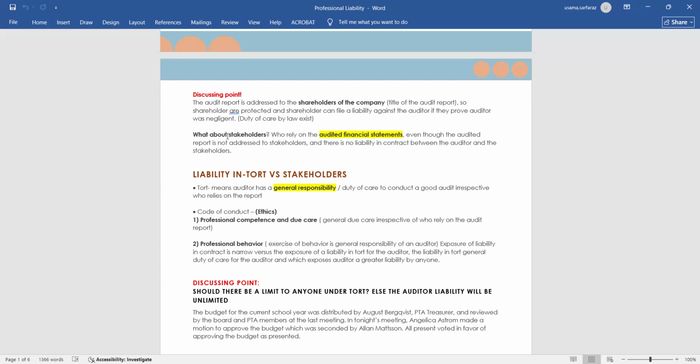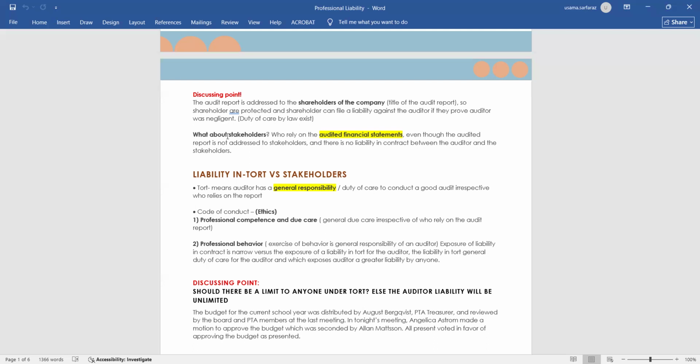Now move to point 2, code of conduct ethics. Professional competence and due care: general due care, irrespective of who relies on the audit report. Professional behavior is a general responsibility of an auditor. Exposure of liability in contract is narrow versus the exposure of liability in tort for the auditor. The liability in tort, a general duty of care for the auditor, exposes the auditor to greater liability.